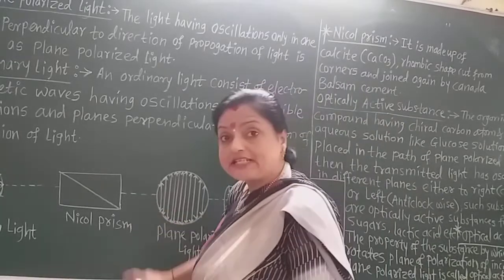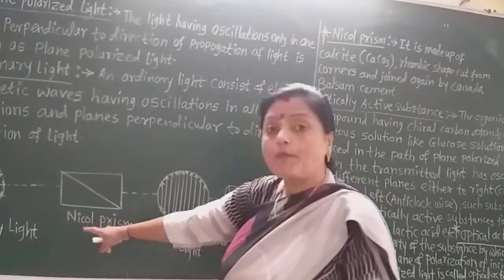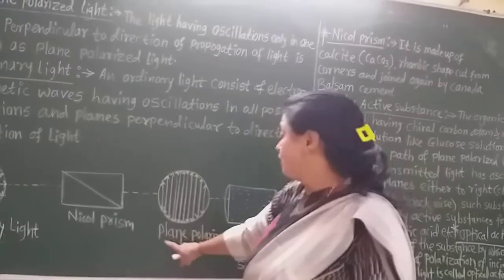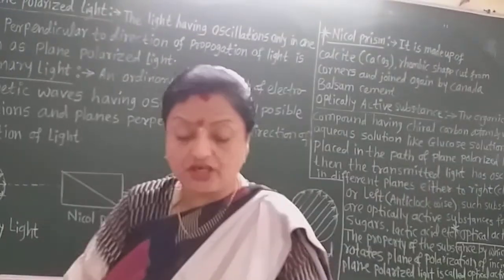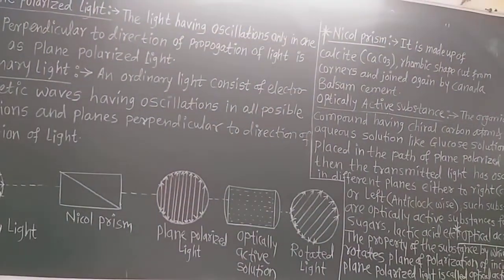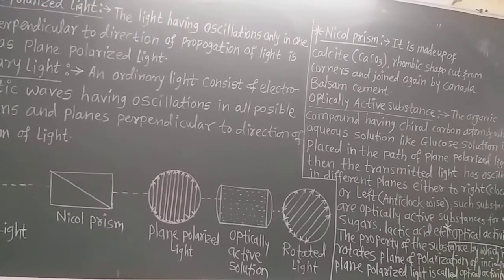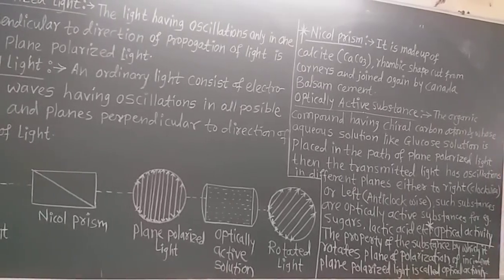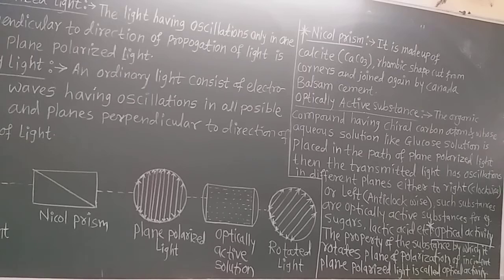This is the Nicol prism, and when the ordinary ray of light passes through the Nicol prism, we obtain the plane polarized light. That is a very important point, students. Nicol prism is made up of calcite, that is calcium carbonate, and when ordinary light passes through that Nicol prism, we obtain the plane polarized light.